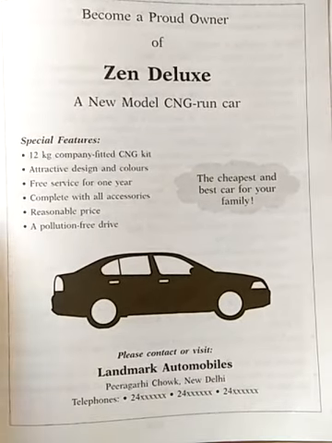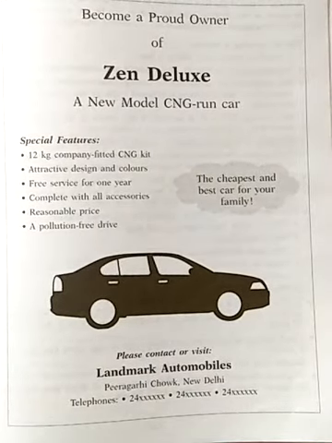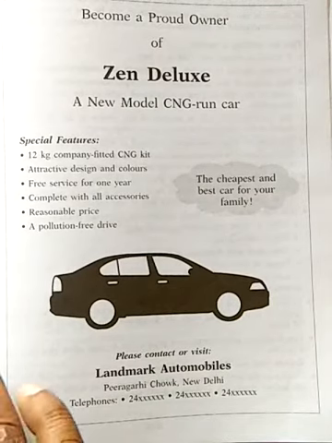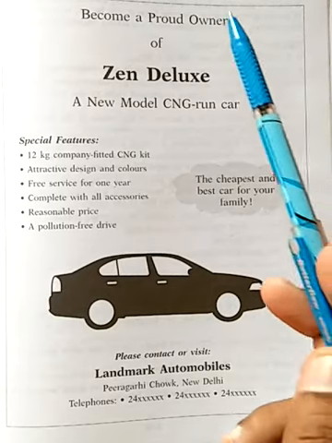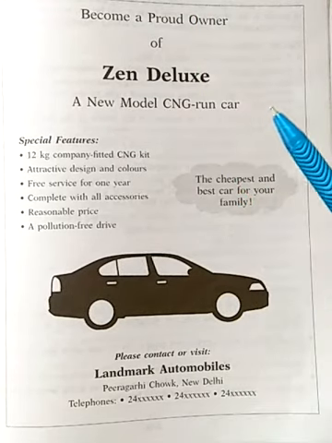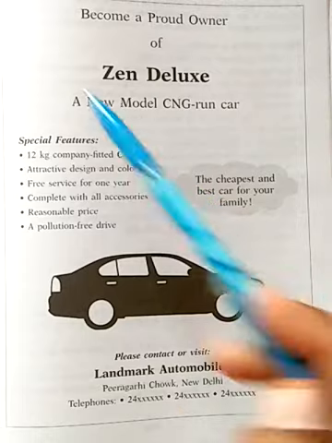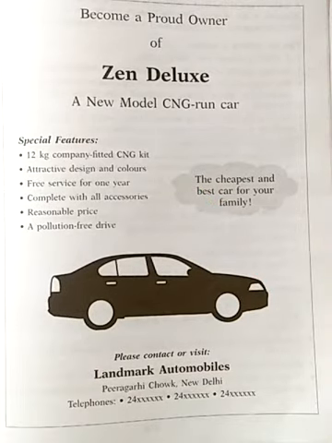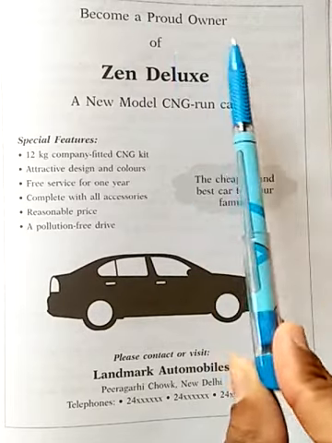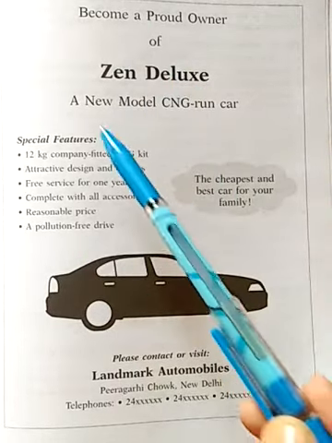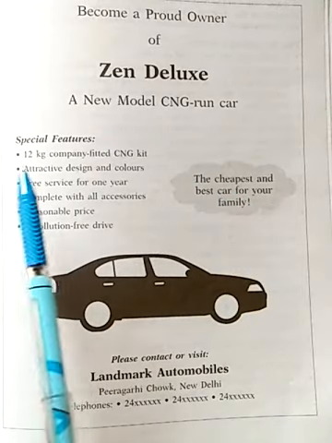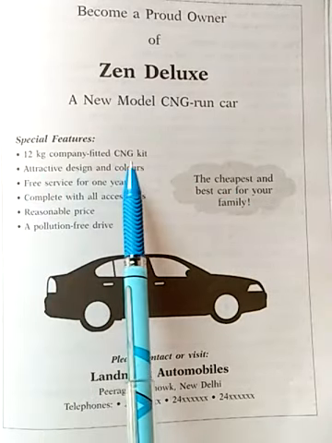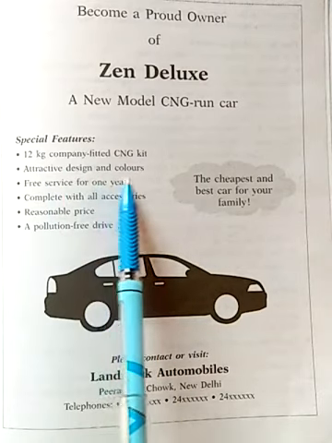Students, if we talk about another example, here a display advertisement has been given for a new model of a car that is being sold in your automobile showroom. Let us read. Become a proud owner of Gen Deluxe. New model, CNG run car. Special features: 12 kg company fitted CNG kit, attractive design and colors.